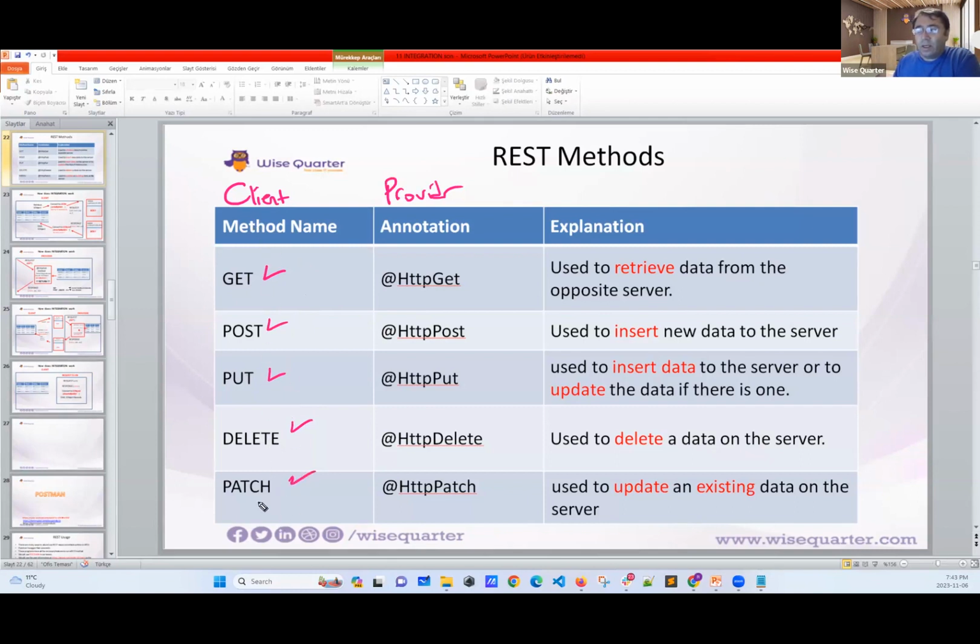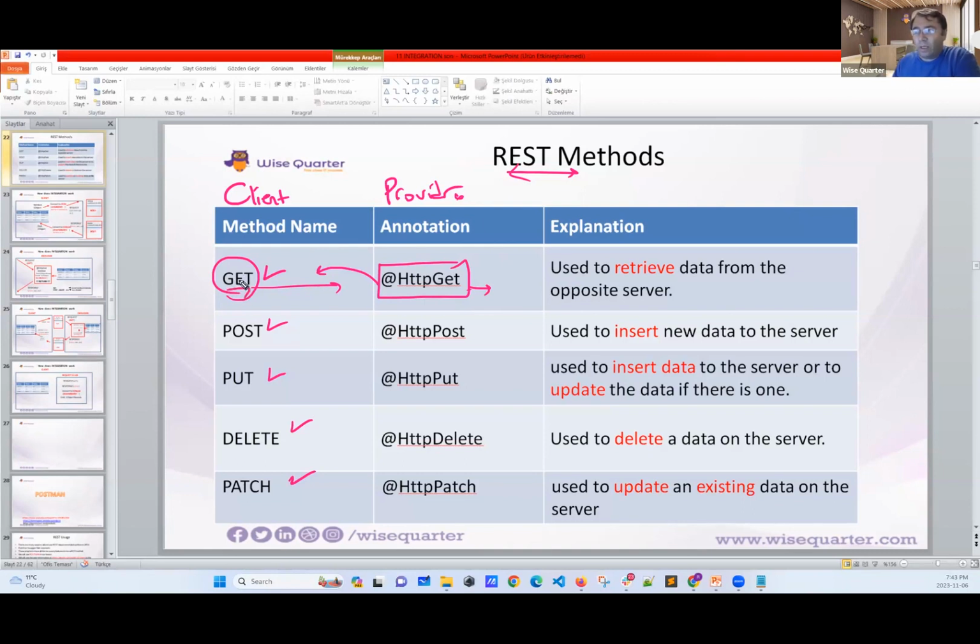These are the things the client can ask from you. This is the client side. These are the REST API methods, my friends. Now, if the client makes the GET request, and the provider has HTTP GET, which means you are responding to the GET method, then you can give the data.